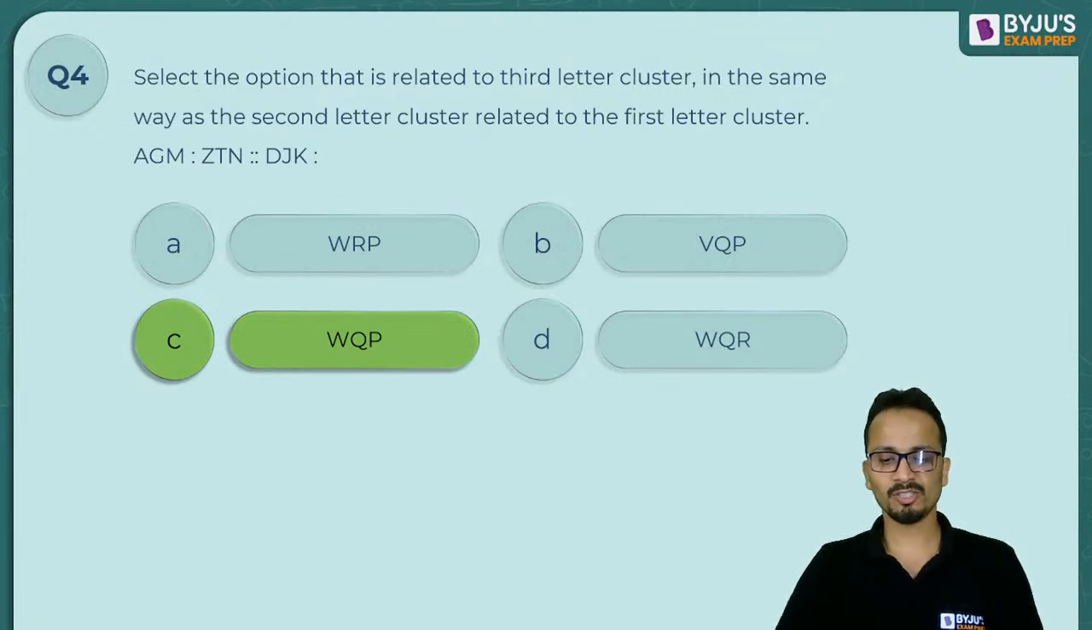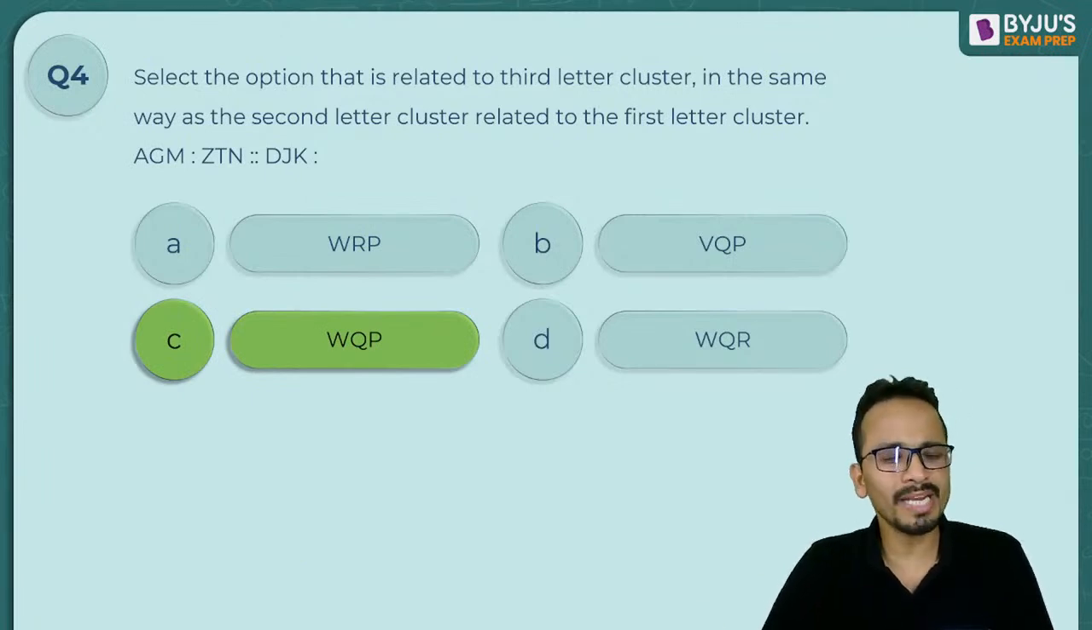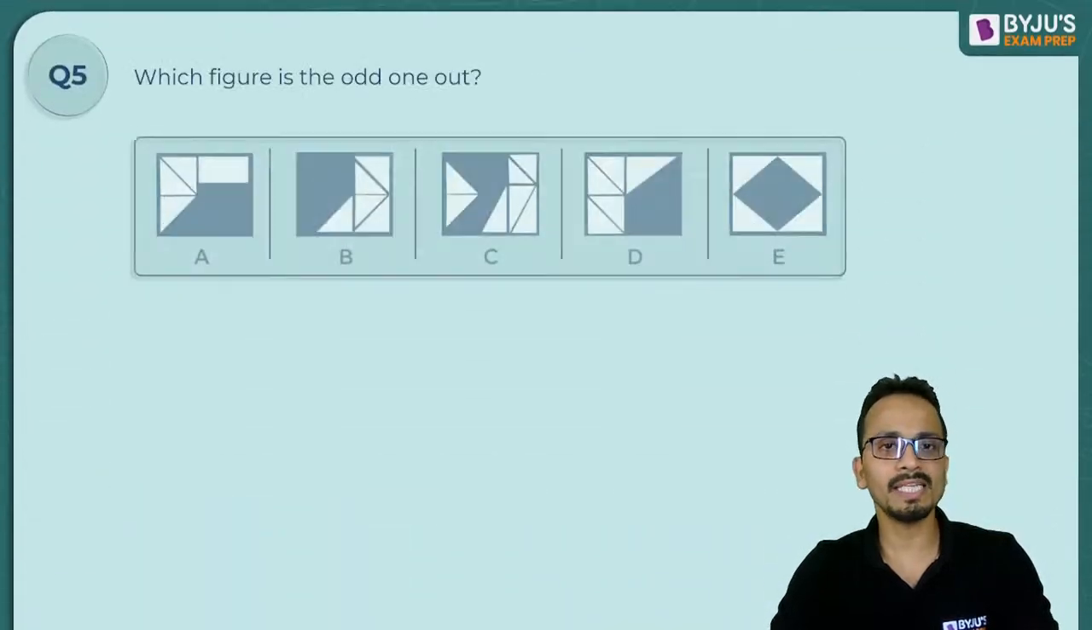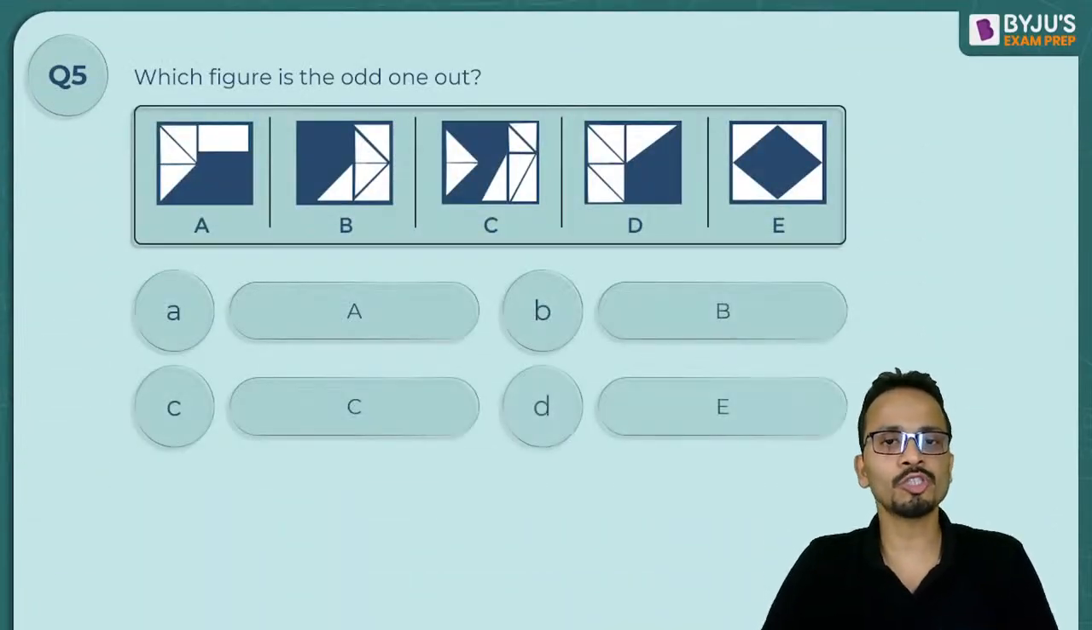All right. So that was another question on coding, decoding or analogies. Now let's shift our gears and look at some questions of visual reasoning. The first one, a little difficult to start with.